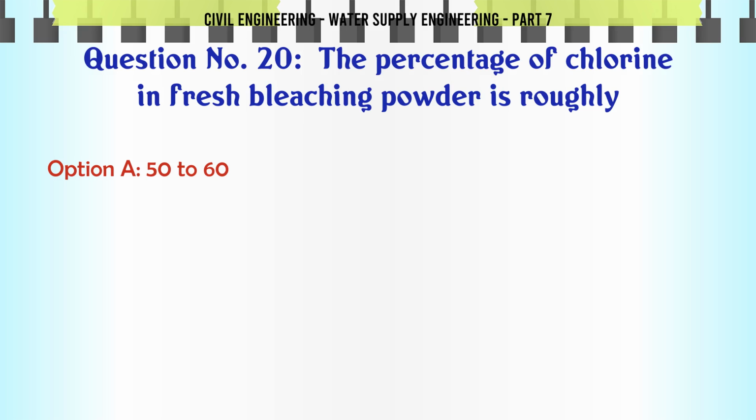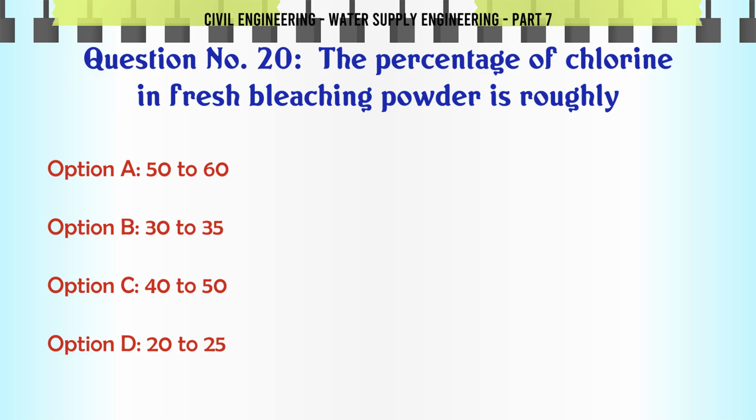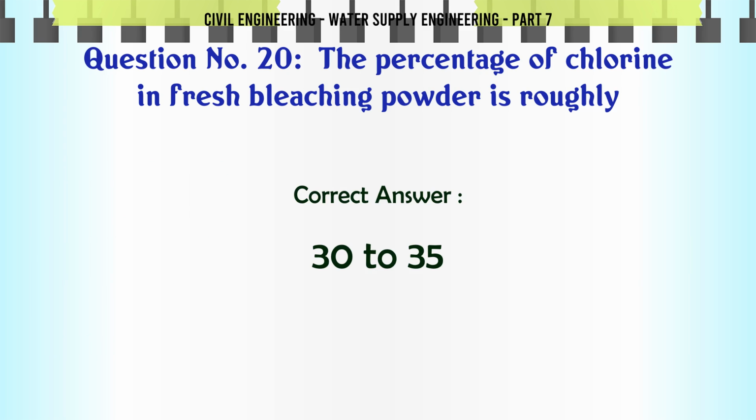The percentage of chlorine in fresh bleaching powder is roughly A. 50 to 60, B. 30 to 35, C. 40 to 50, D. 20 to 25. The correct answer is 30 to 35.